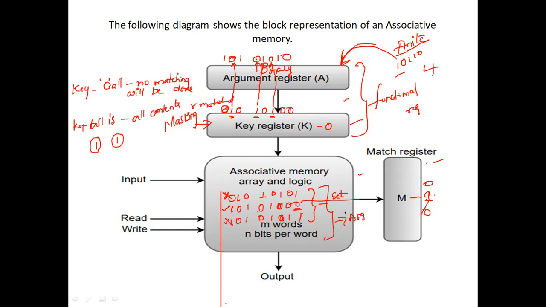Fine. So here the key register K provides a mask for choosing. As I have said, masking in the sense whatever the places we are having 1, those bits are going to be compared.